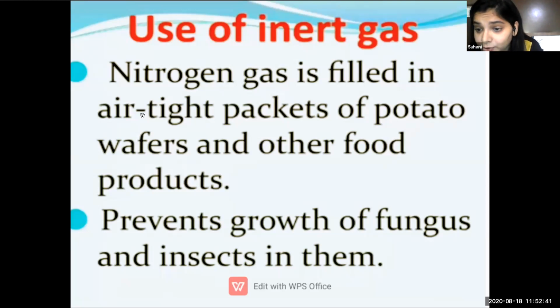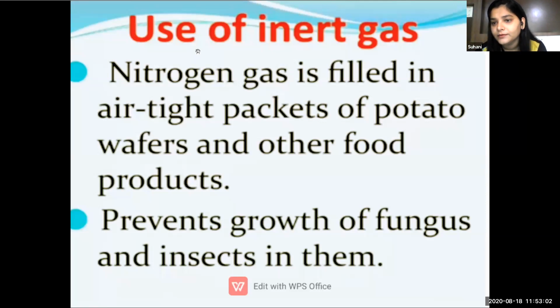Students, it also helps to prevent growth of fungus and insects in them. Understood, students? Where can we see nitrogen gas? Nitrogen gas can be filled in airtight packets of potato wafers and other products, to keep that product safe. Understood?